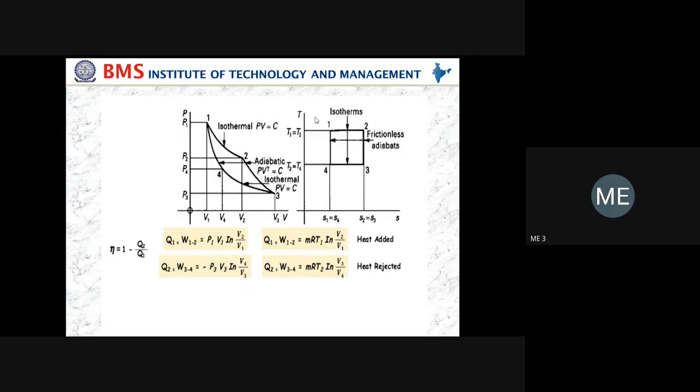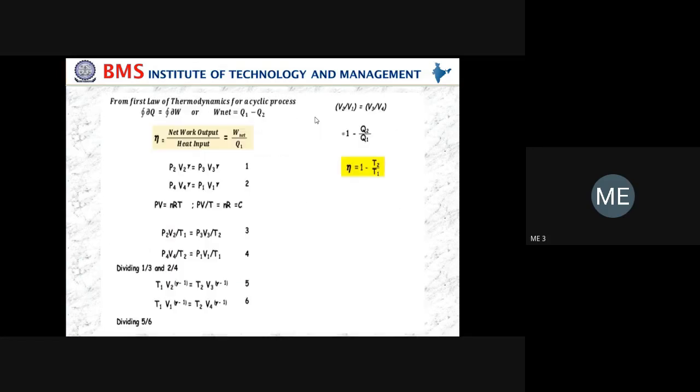Follow the law PV raised to gamma equals constant. So whenever you take the process between the two states 2 and 3, we can write P2 V2 to the power of gamma equals P3 V3 to the power of gamma. So this is for the adiabatic expansion process. Whenever you take between the two states, we can write the equation like this. Similarly, you can write